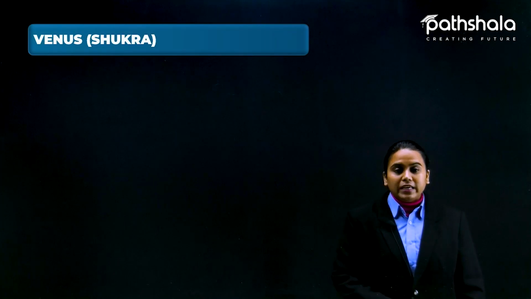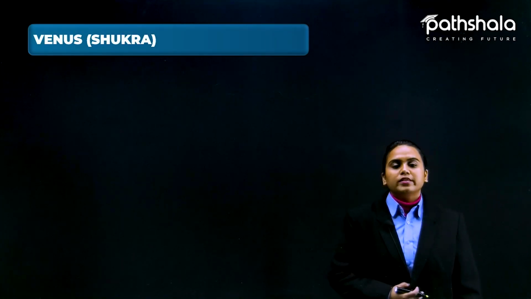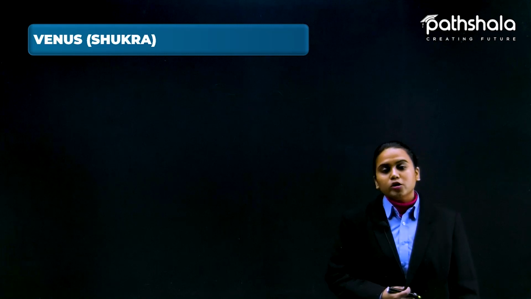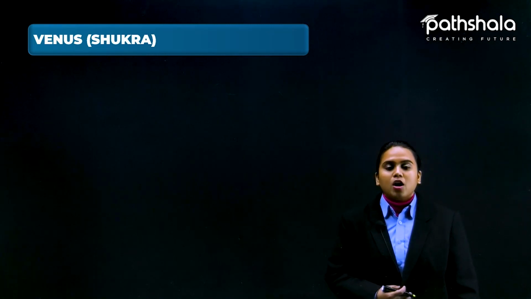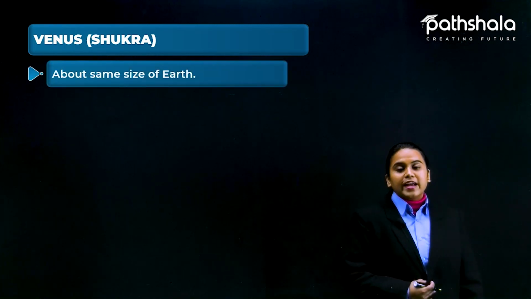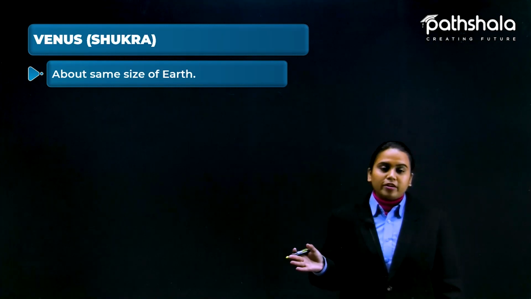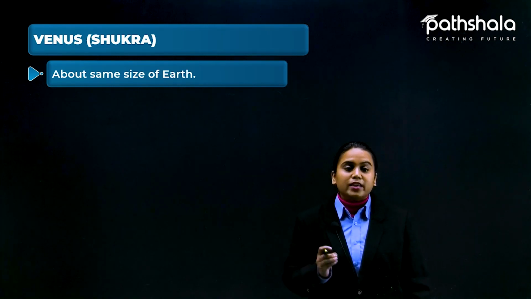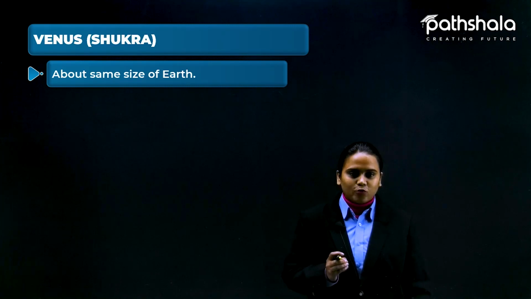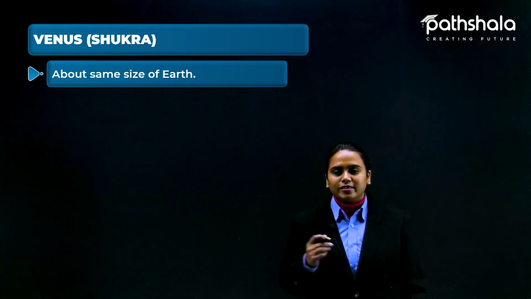Discussing the second planet of our solar system, it is Venus, which is also known as Shukra. Okay, so what about it? It is almost the same size as Earth, so we came to know that it is a twin sister of Earth also. Okay, you can call Venus your sister.